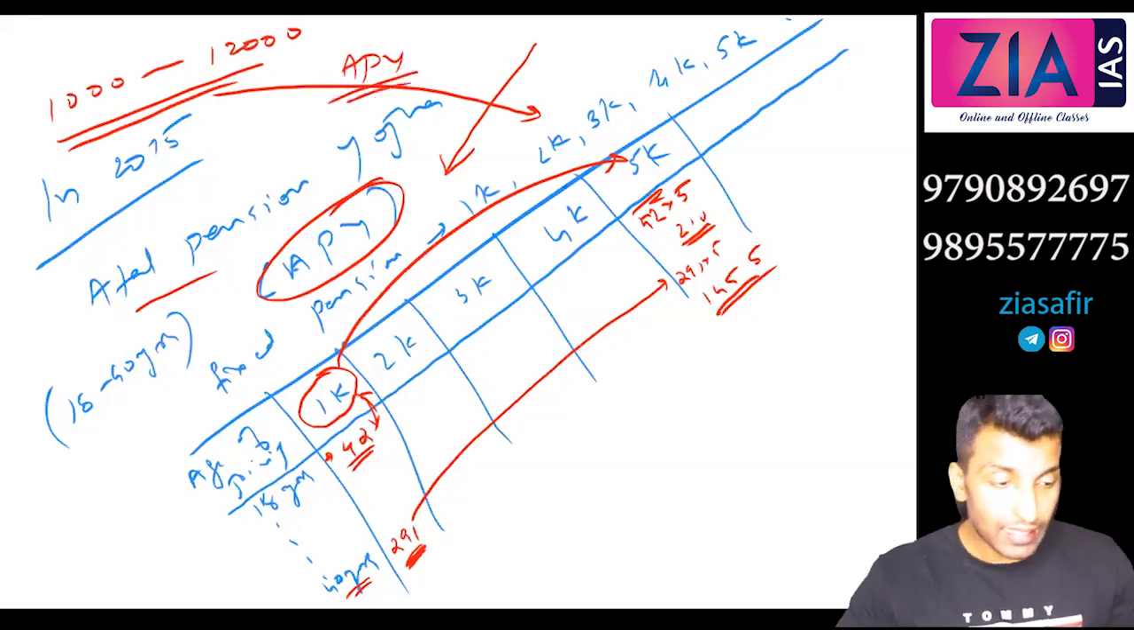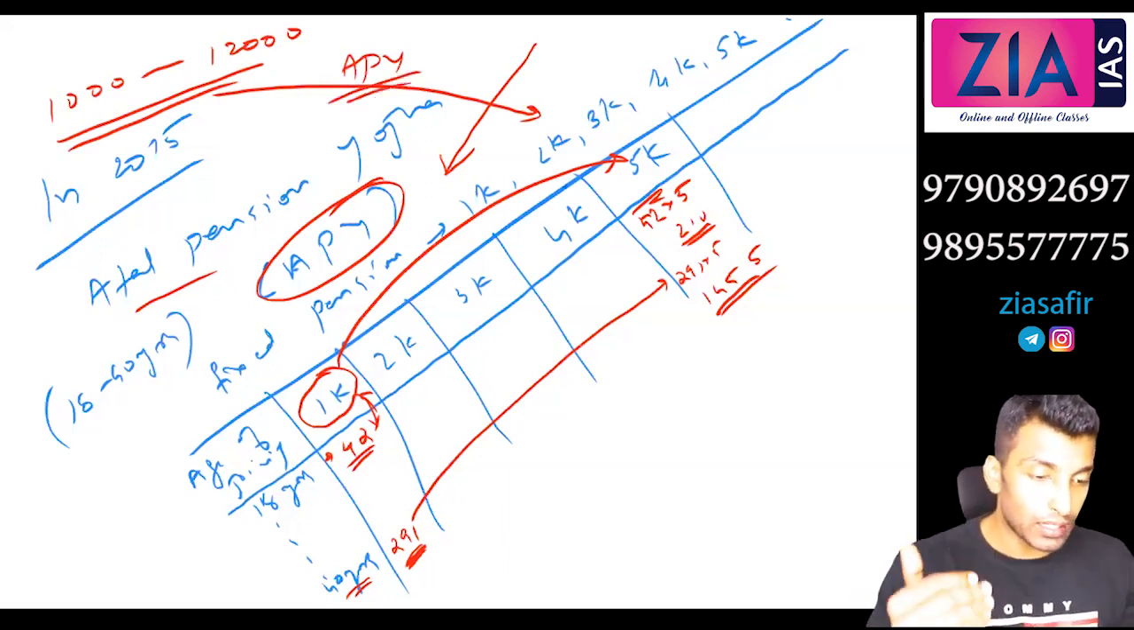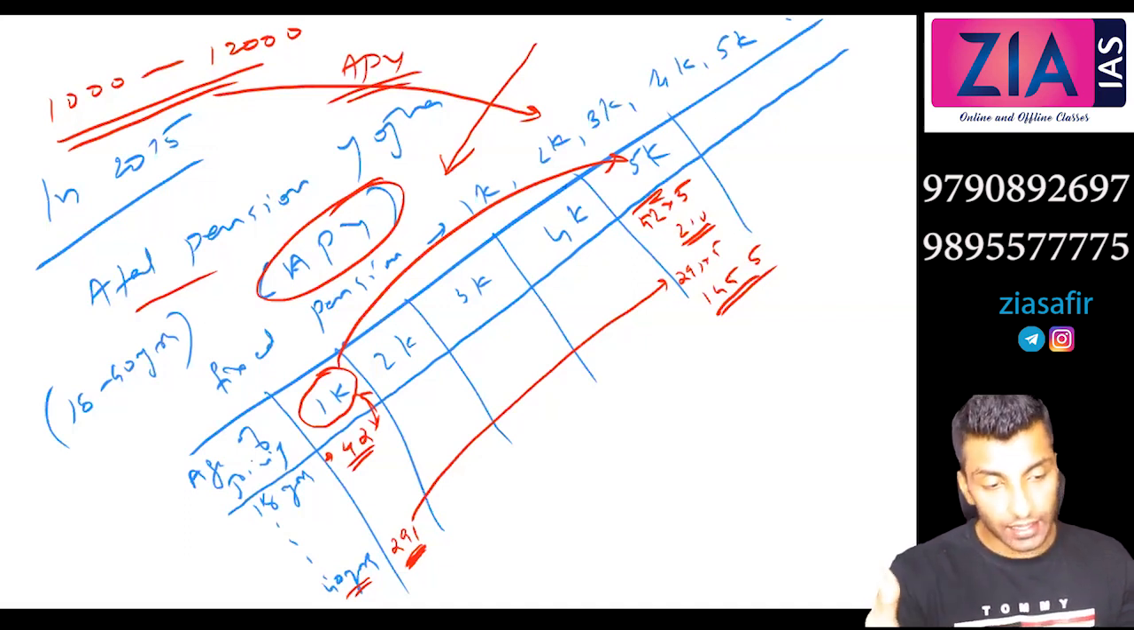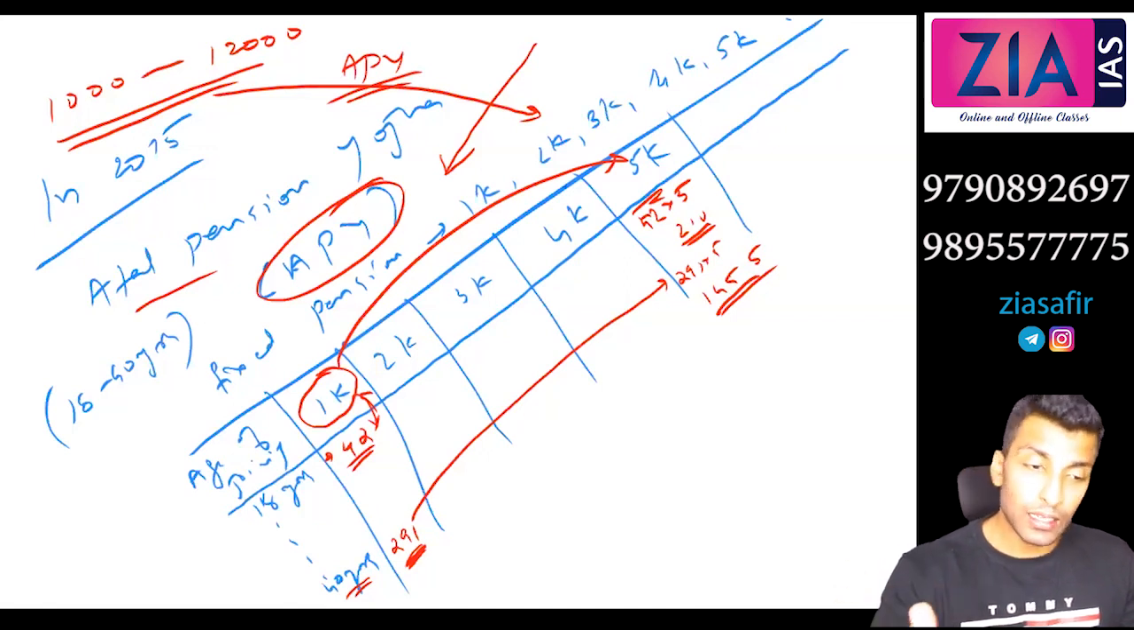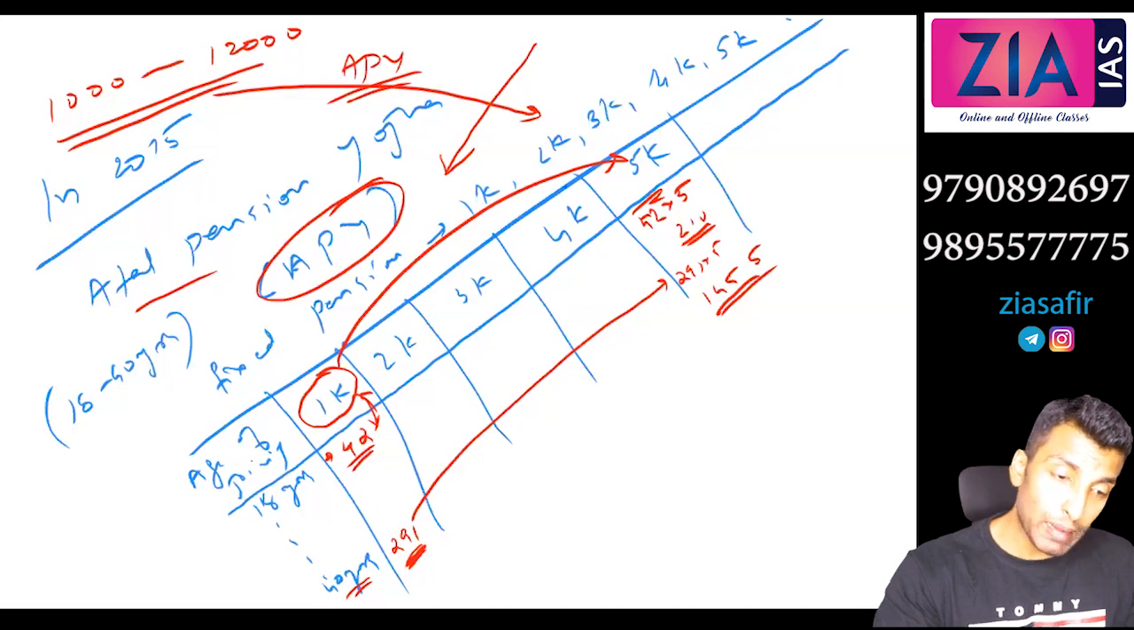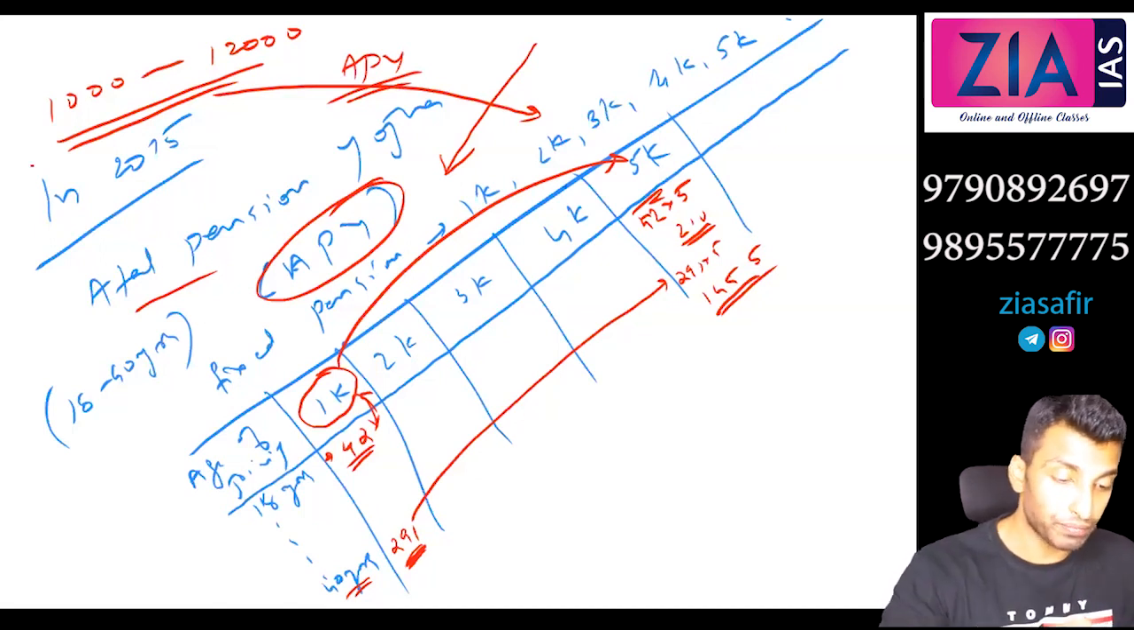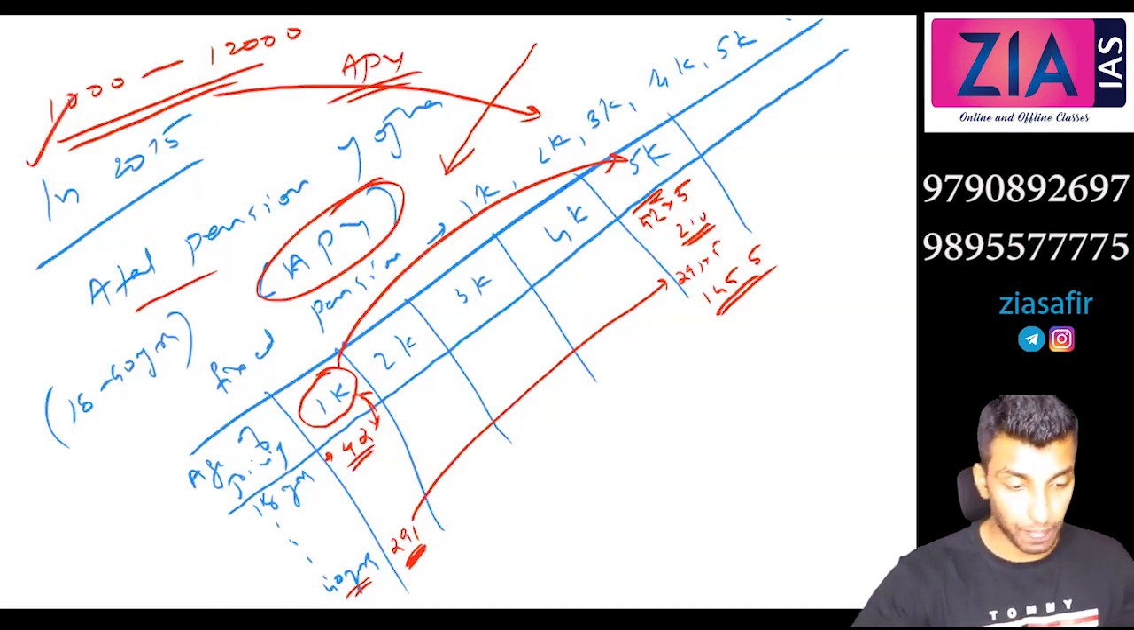That means, can I say both are going on parallelly? Yes, both are there. Swavalamban is not replaced with APY. You might see that Swavalamban is shifted to APY, but Swavalamban is going on, and Atal Pension Yojana is also there. If you want to, you can opt out of it and remain in Swavalamban itself.